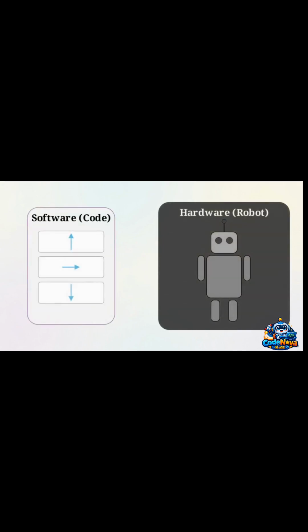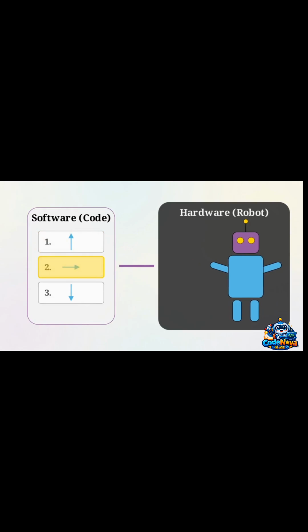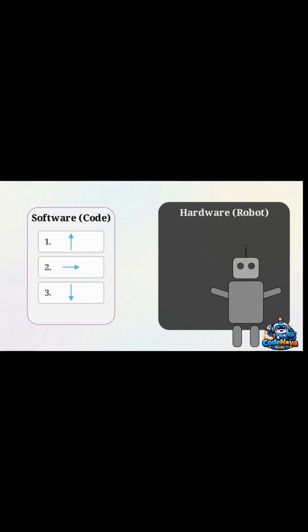Code is a written set of instructions that tells the physical world what actions to perform. When these instructions merge with the hardware, the machine gains the ability to move. These instructions dictate a precise order. As the commands highlight one by one, the robot executes each task, from lifting its arms to stepping forward.